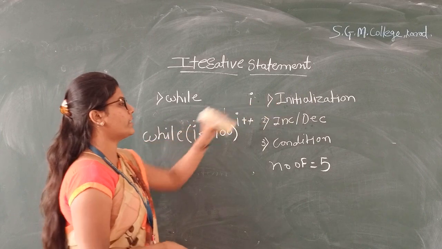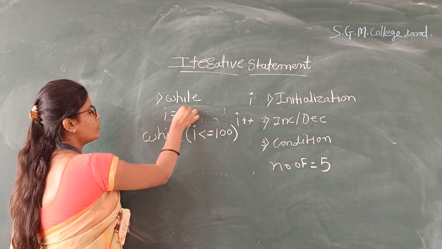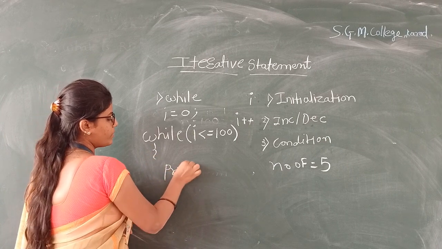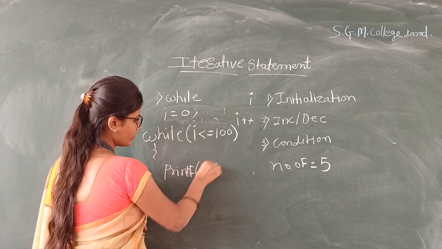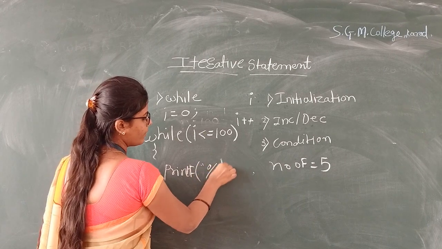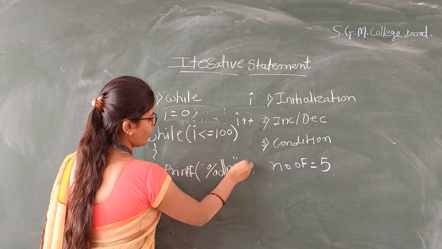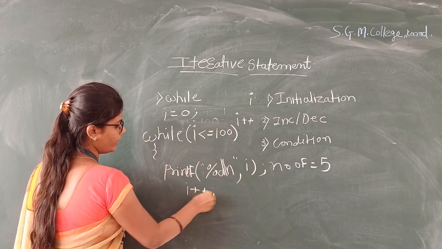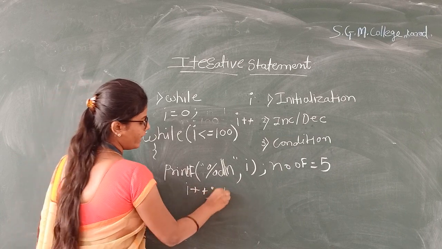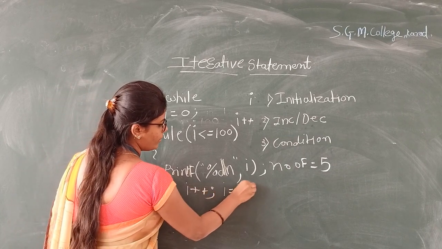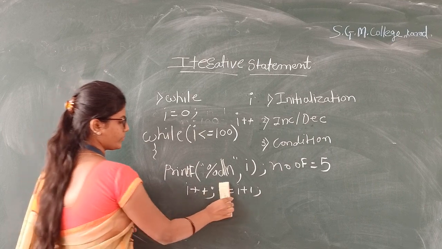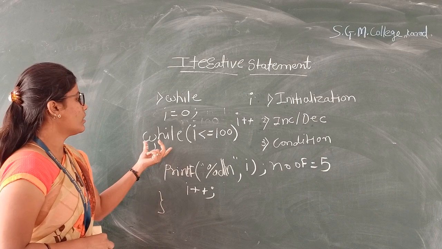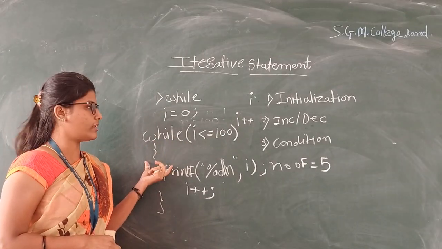Our first point is initialization, so I is equal to 0. Curly bracket open. Our first statement is printf, where we print the value of the variable: printf("\n%d", I). Here we use the increment operator; we could also write I is equal to I plus 1. Curly bracket close.